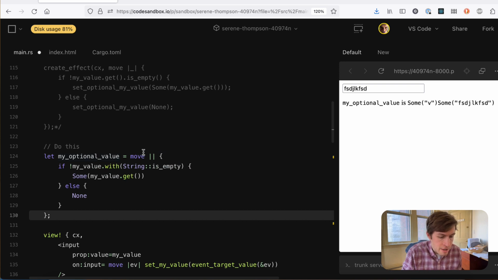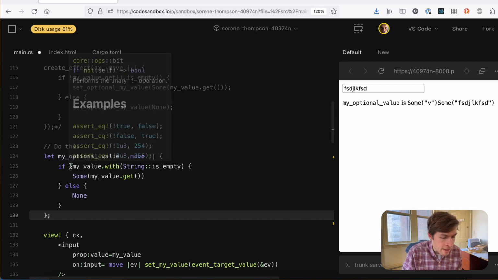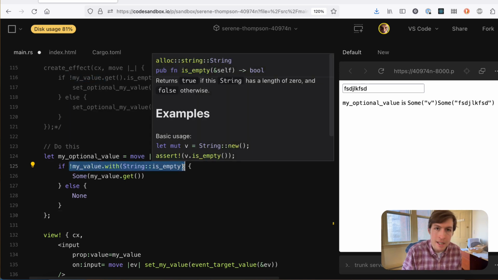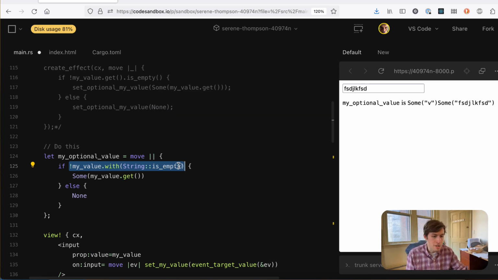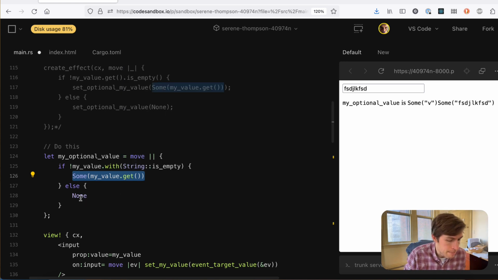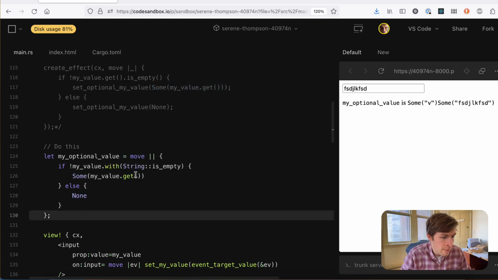So I say let my optional value equals, and then this is just to save me a string clone, right? If not my value.with string is empty. When you use .get, it clones the value and gives it to you. When you use .with, it applies a function to it. So I'm just using string is empty. This is the same thing as saying .with n, n dot is empty. I'm being a little fancy, right? But so if it's not empty, return some value.get, and here I clone the string out and put it in there. Else none.